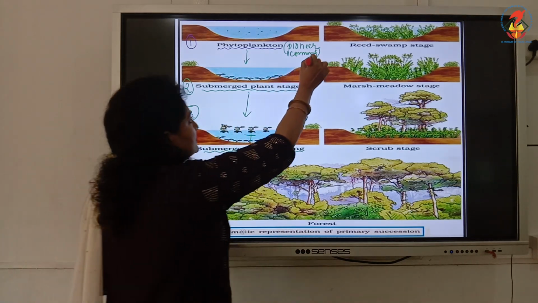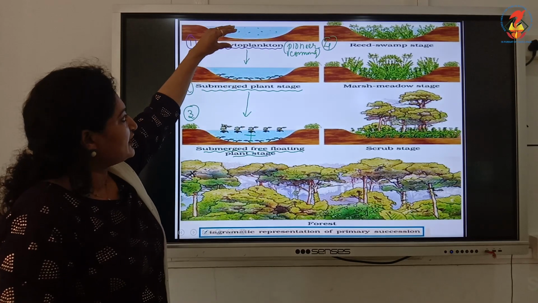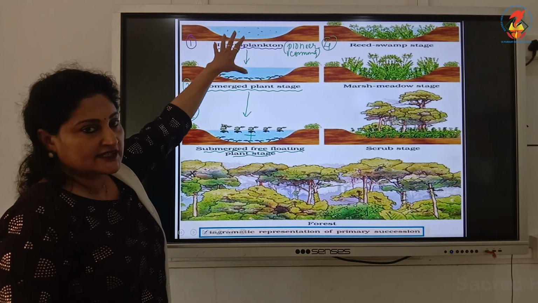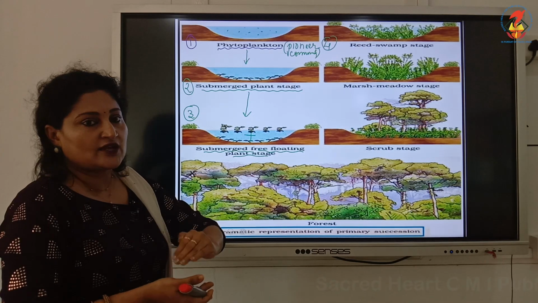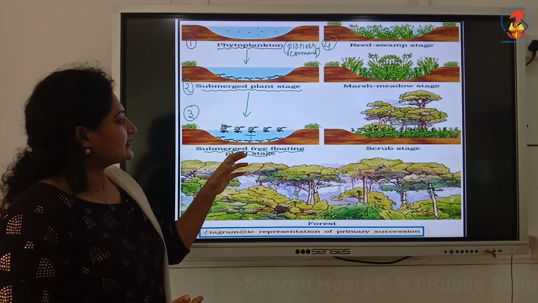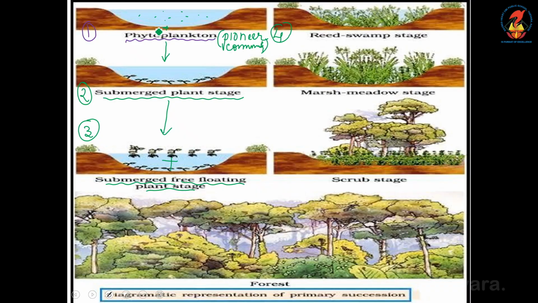Again, after some years, you can see what has happened to the water. When we move from one stage to the other, you can see that the water becomes shallow and shallower. What is happening? The substratum, which is indicated in brown color, initially was very thin, now it becomes thicker and thicker.